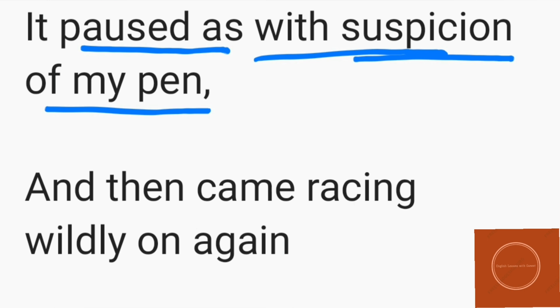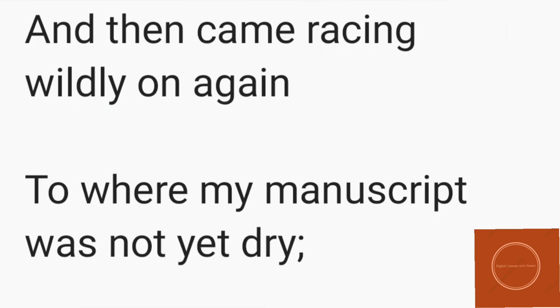And now the other action is that the mite came racing wildly again where the manuscript, whatever the poet had written by his hands, was not dry yet, as I told you before about how the pens were at those times. In that area only, where the manuscript was not yet dry, the mite came wildly racing over that area once again.